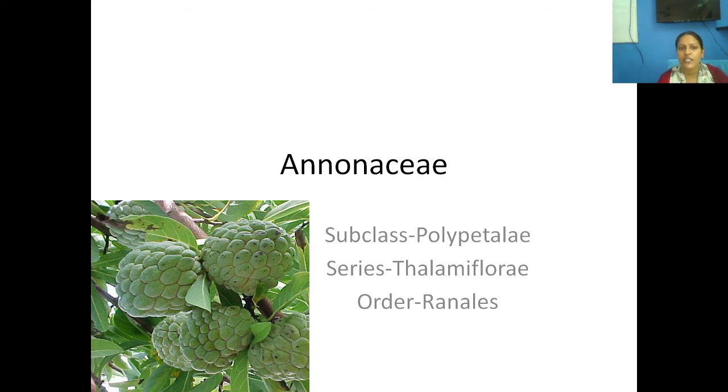So Annona is an important plant which is having lot of importance in the field of crop production, especially in fruit crops. And this fruit is very nice to taste because it's an aggregate of berries. Okay, berries together they form what is our Annona. This is Annona squamosa species. There are a lot of species coming under Annona.